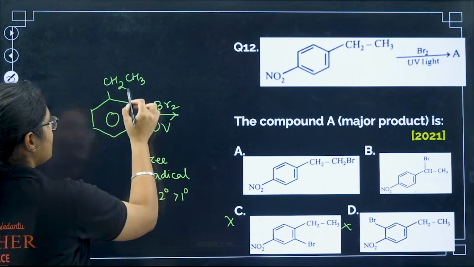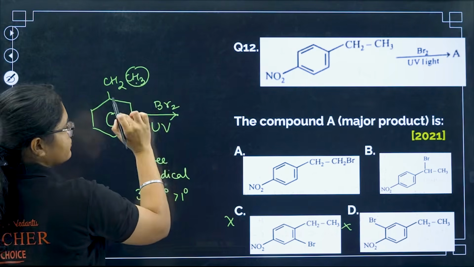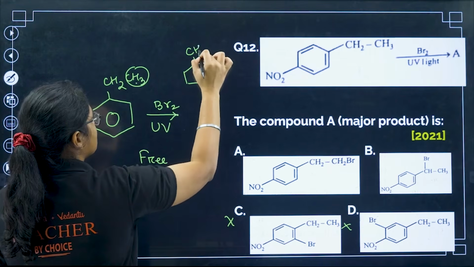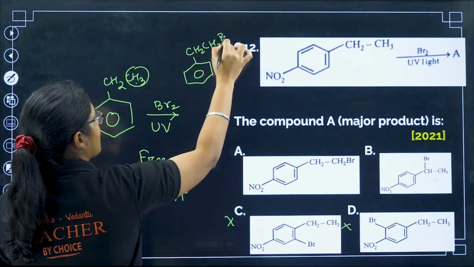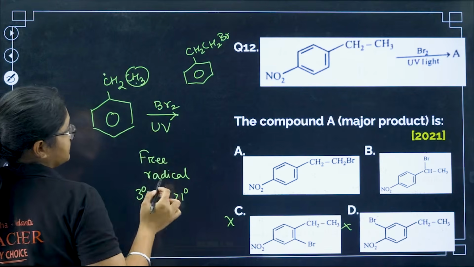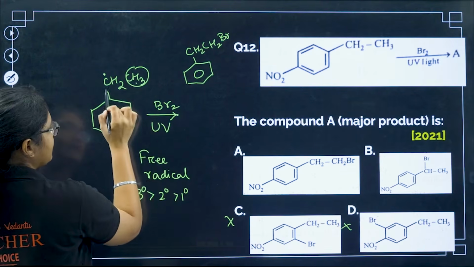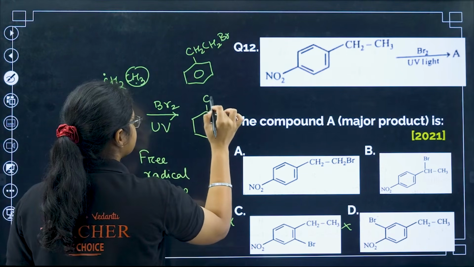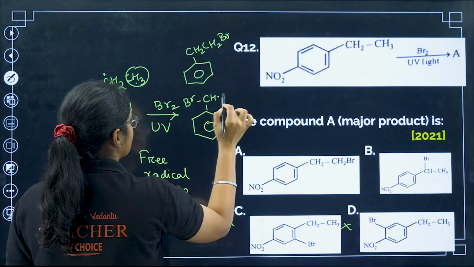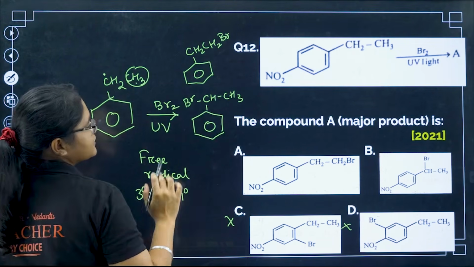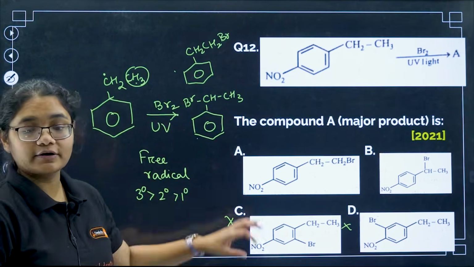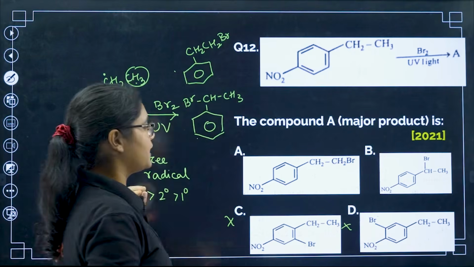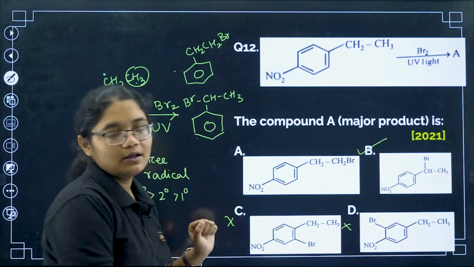If the radical is formed here, it will be a primary radical, so you will get a product like this, CH2, CH2Br. But if a radical is formed here, this is a secondary radical because the carbon containing the radical is attached to 2 other carbons, so you will get a product like this. This is the secondary radical product, so definitely this is more stable, the major product. So my answer for this question will be option number B here.